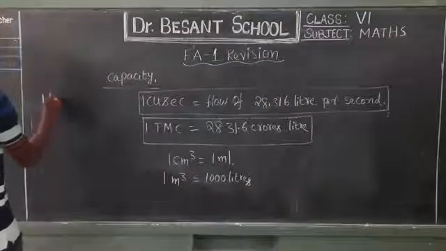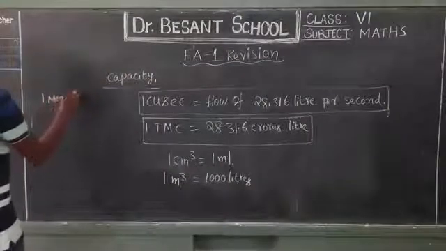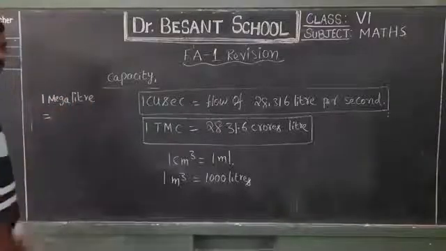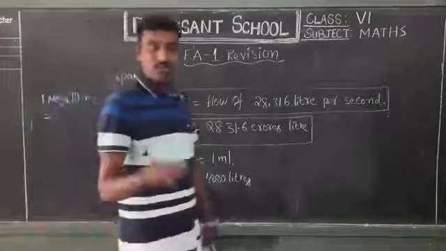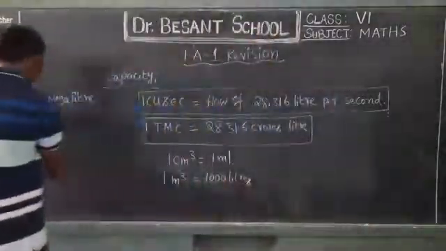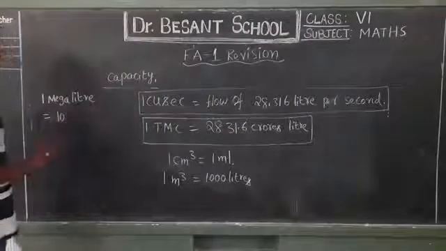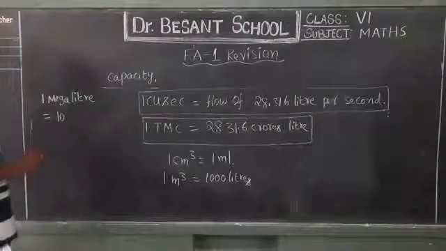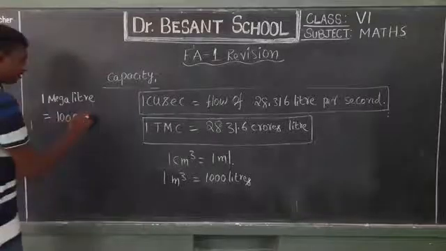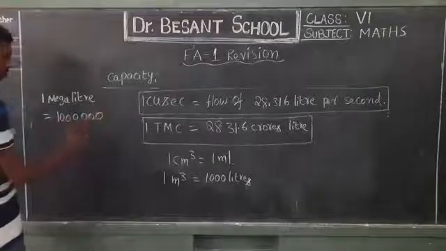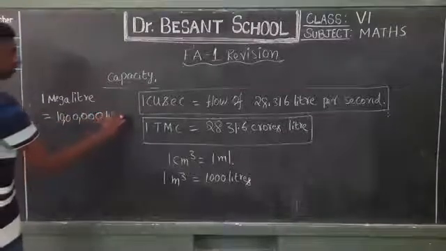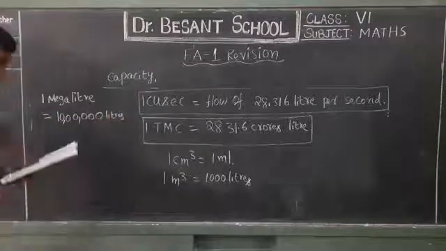Whenever mega comes, it is very easy to remember. Mega means 1 followed by 6 zeros. Generally we call it 10 power 6 notation, but you don't know about exponential notation at this moment. So remember: 1 followed by 6 zeros. This is all about megaliters.